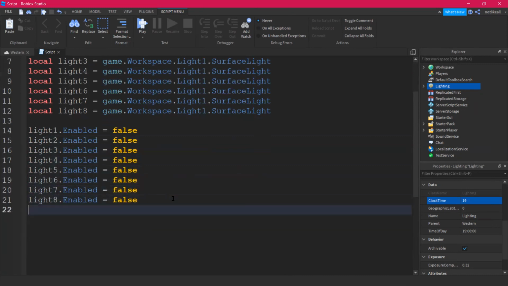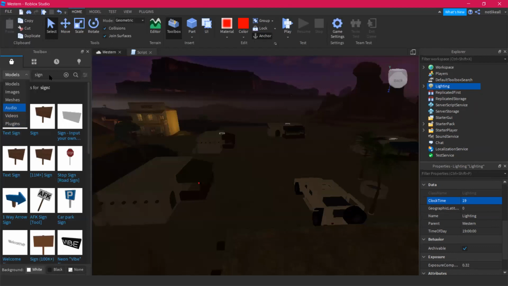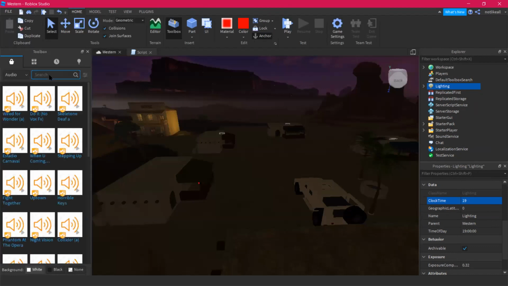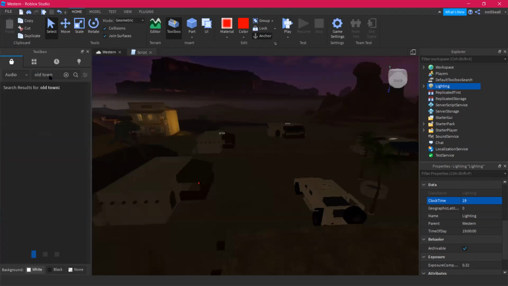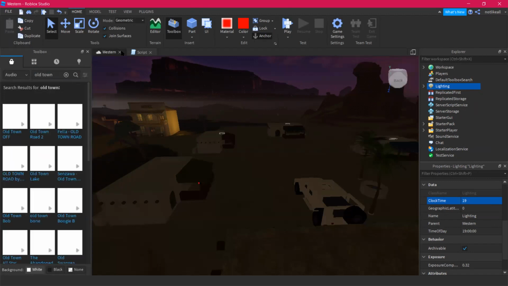All right. Also, I'm gonna add music behind running. So I'm gonna go to the Western tag, go to Toolbox, go to Audio, and let's search for Old Town. Let's see.